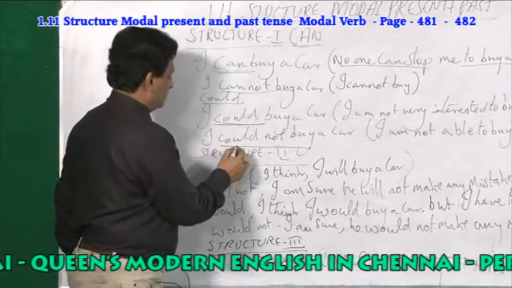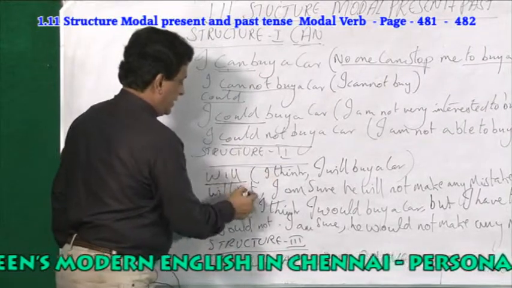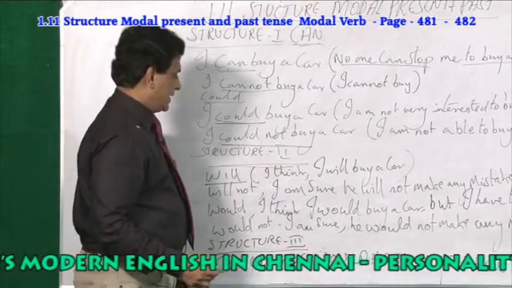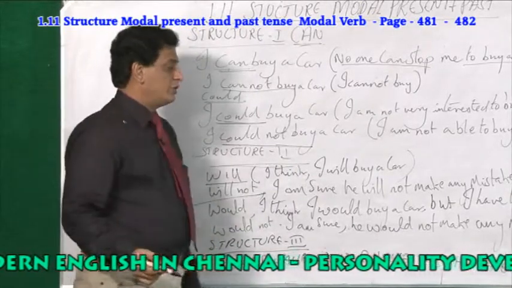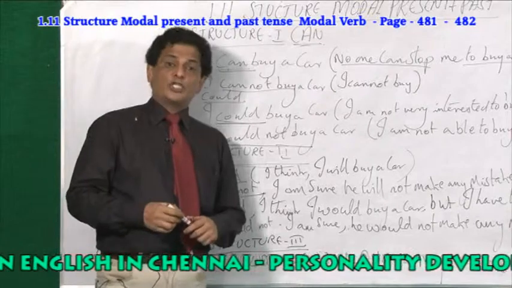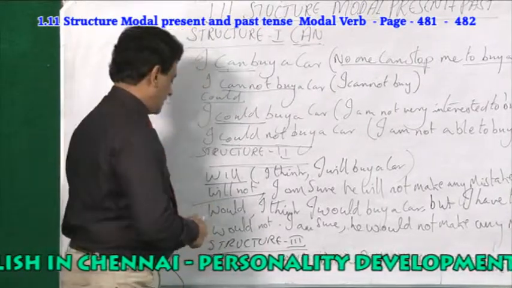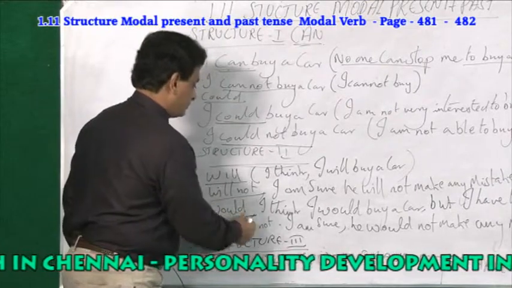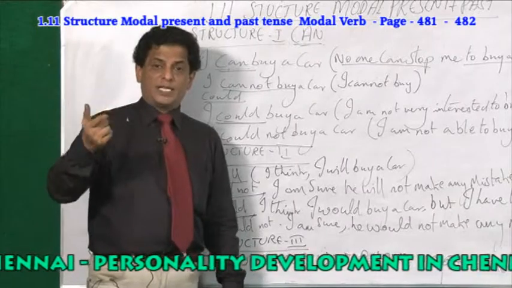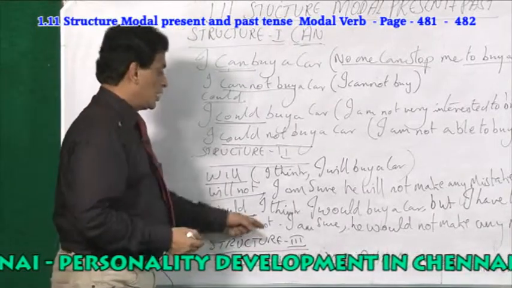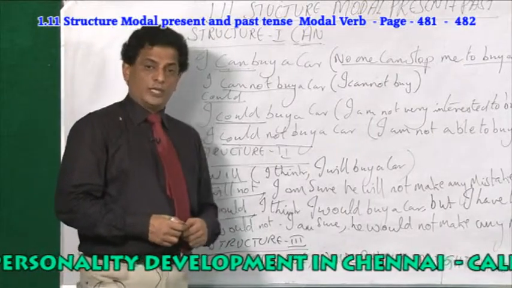Here structure 2. What is the structure 2? It gives will. For example, I will buy a car. I think I will buy a car. You are using I will. Will not means I am sure he will not make any mistakes. So you are sure. When you use will not, it is a surety. Sure he won't do that. Then would. I think I would buy a car, but I have to save some money. So I would not. I am sure he would not make any mistakes. So you are sure that he won't make any mistakes.